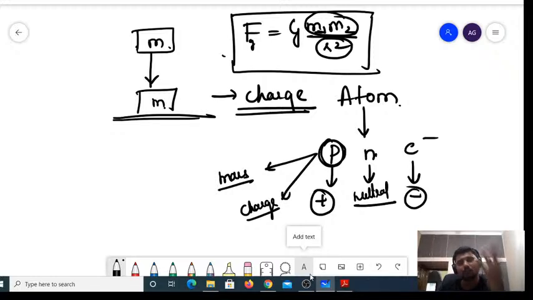So we say that matter is made up of molecules, and these molecules are nothing but atoms. What are these atoms made up of? Elementary particles like protons, neutrons, and electrons. Yes, Nasima, Ahmed, hi, thank you for joining the class. If you have any doubts, you can ask.